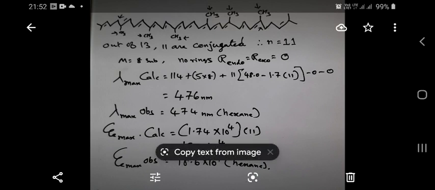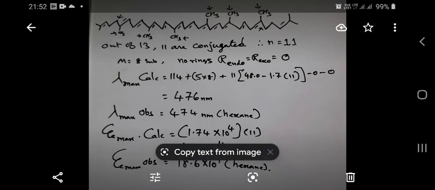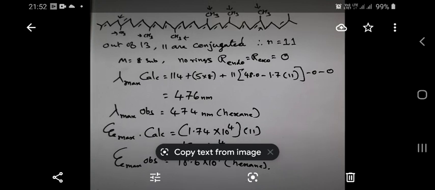So this is the structure of lycopene. See, it is a polyconjugated system. I have indicated the alkyl or alkyl-like substituents with the help of arrow marks. The chromophore itself starts from the carbon attached to the methyl group. So 1, 2, 3, 4, from the fifth carbon only the chromophore is attached.